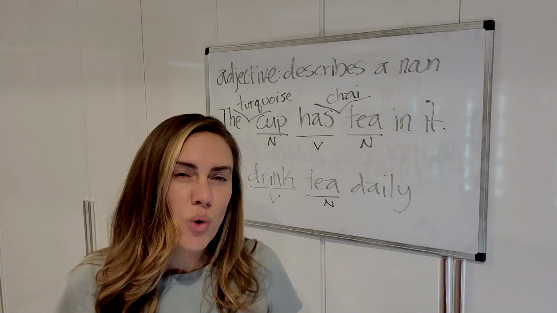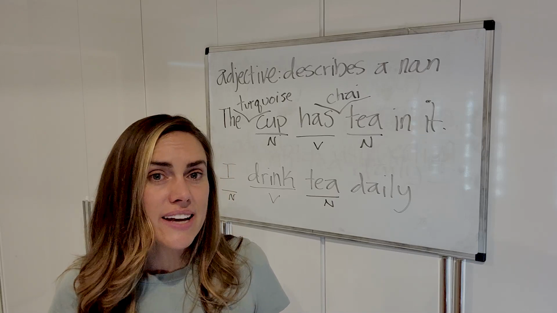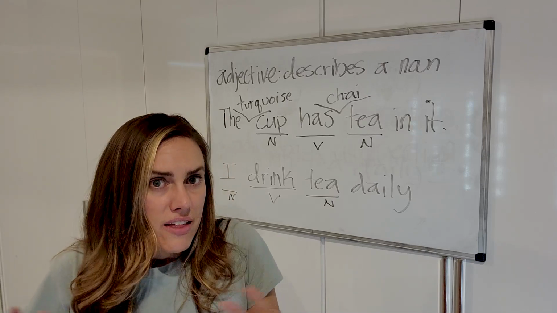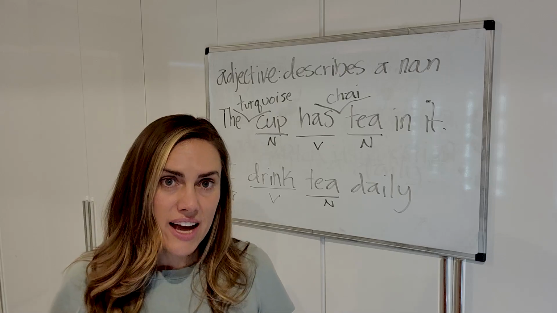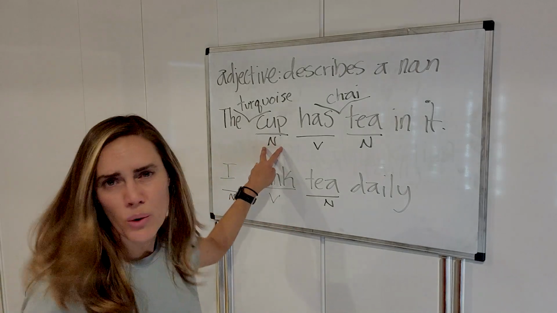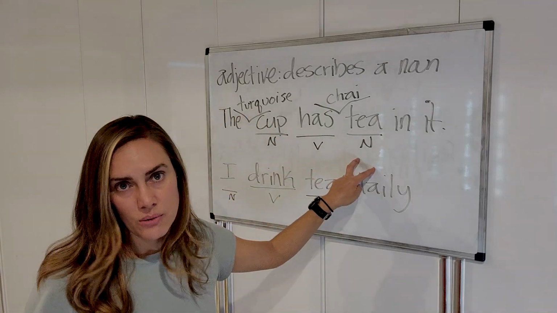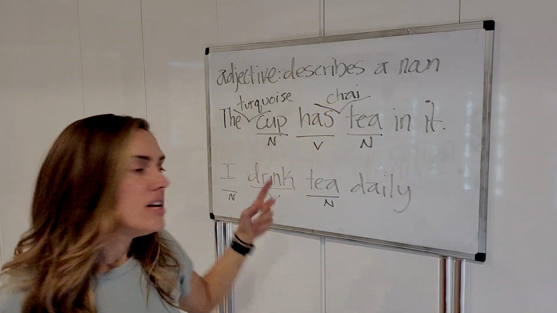But the point is, you are always looking for the noun. And when you find a noun, you say, what kind of noun is this? And if you can find the answer to it, that means you have found the adjective. Again, like cup. What kind of cup? Turquoise. Tea. What kind of tea? Chai. Okay.